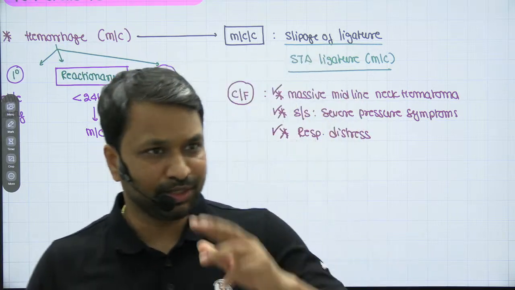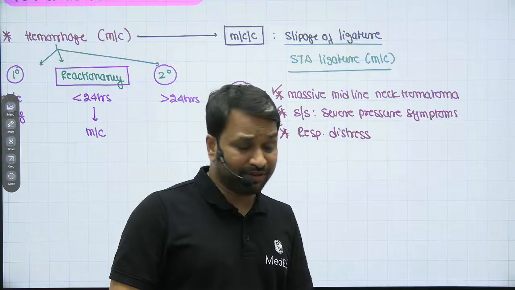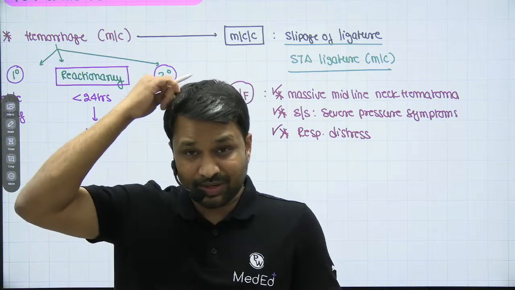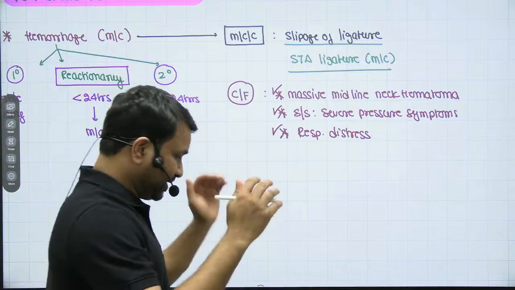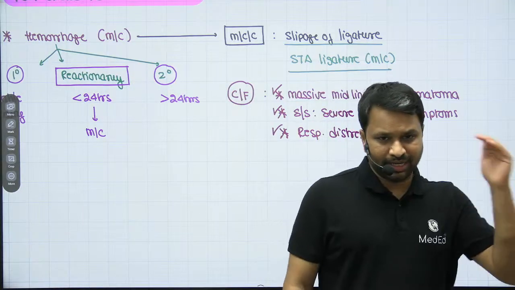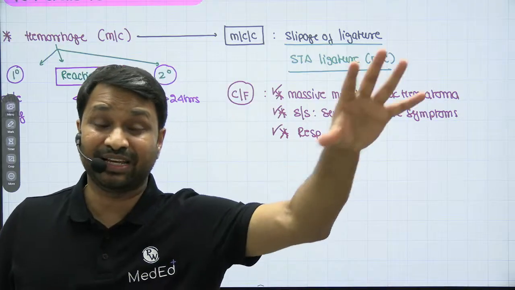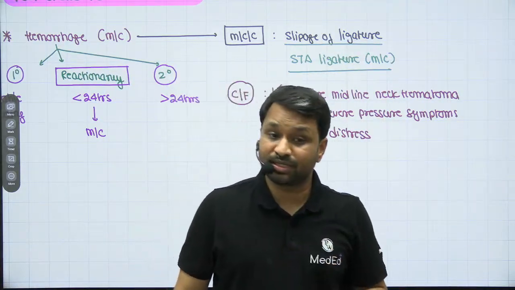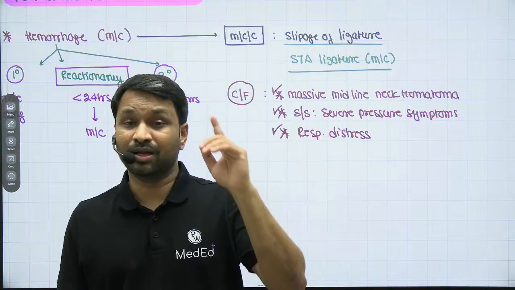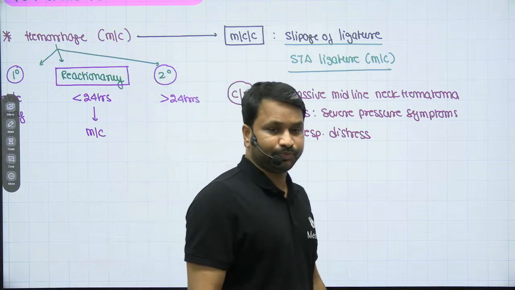The patient is looking at you because he thinks you're going to save him, and you're looking at the patient, scratching your head, wondering what went wrong. What would you like to do with this patient? You operated in the morning, and in the afternoon there is a massive midline neck hematoma and the patient is in severe distress. At any given point, the patient can collapse. The patient can die. You don't have time. You are the only person who is going to save this patient. So what will we do?